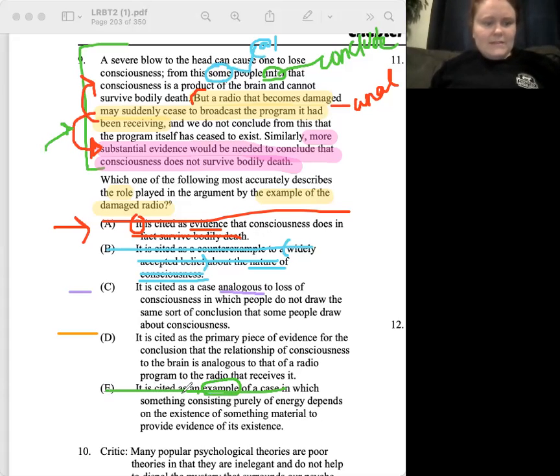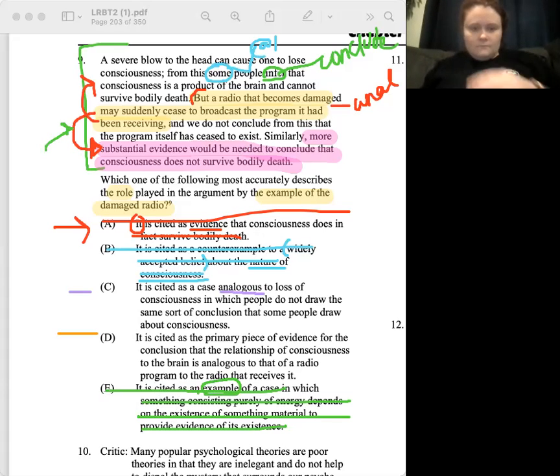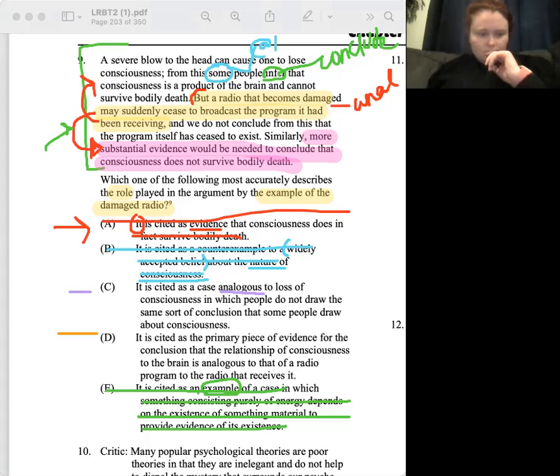All right, so now we're between C and D. My conclusion is more substantial evidence will be needed to conclude that consciousness does not survive bodily death. And the radio is used as an analogy to support that, but a radio that becomes damaged may suddenly cease to broadcast the program it had been receiving. Okay, I'm going to look at C again. It is cited as a case analogous to loss of consciousness, in which people do not draw the same sort of conclusion that some people draw about consciousness.